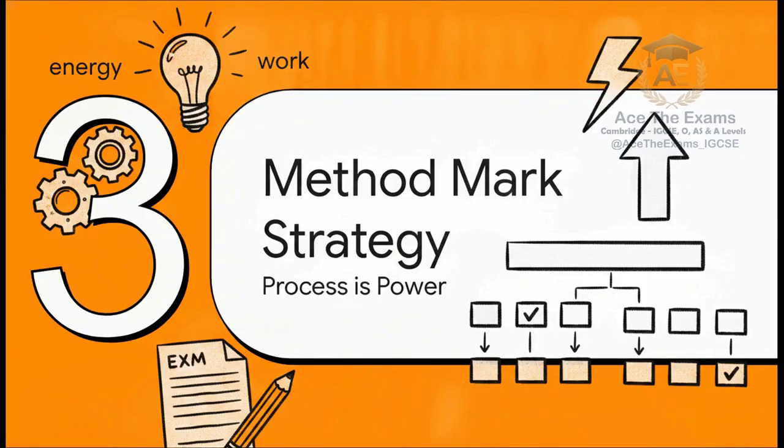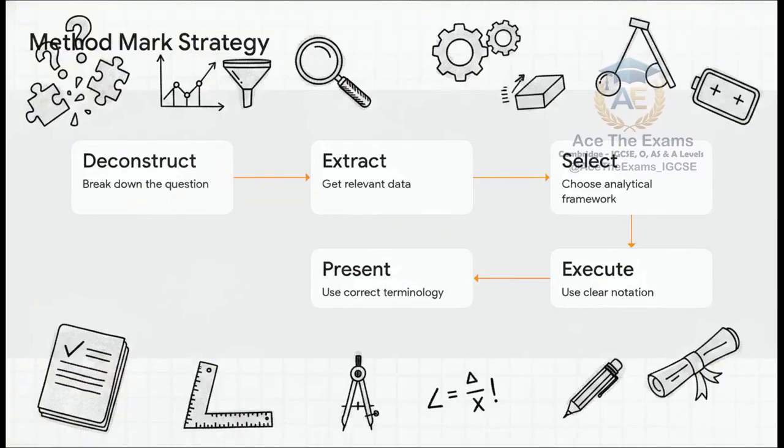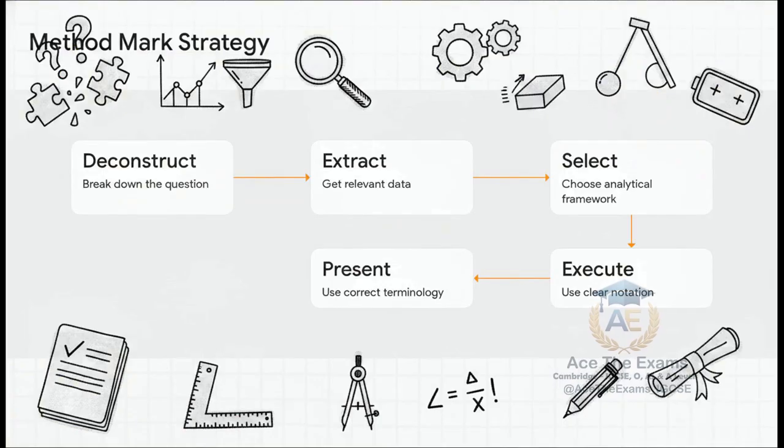Section 3. The Method Mark Strategy. In Cambridge 9709, process is power. Top-performing students follow this exact 5-step procedural framework to develop professional skills and ensure absolutely no marks are left on the table. Let's visualize the transformation here. Let's take those red pen marks from Alex and Sam's papers and turn them into green check marks.